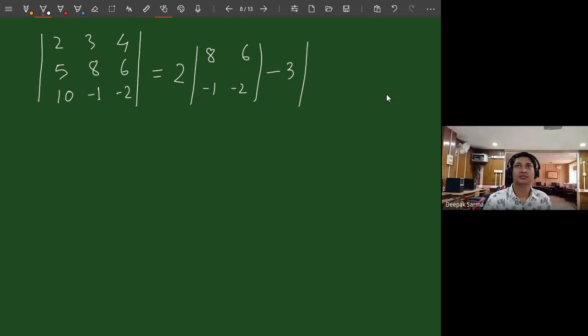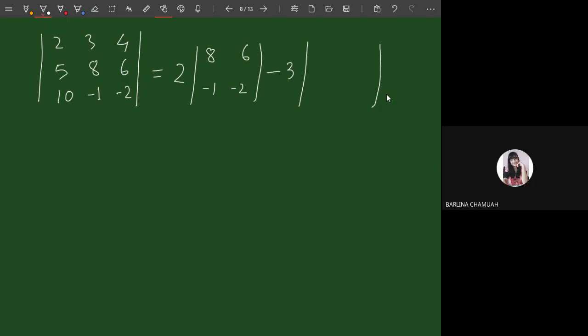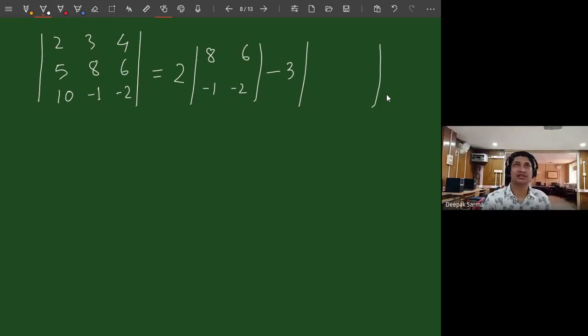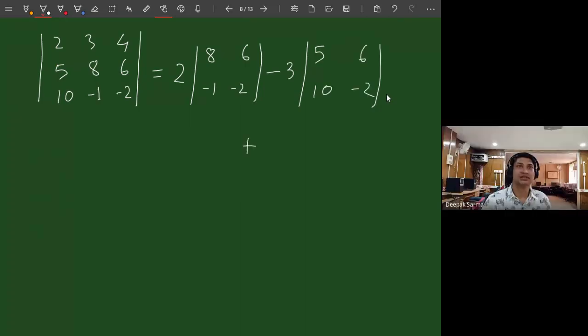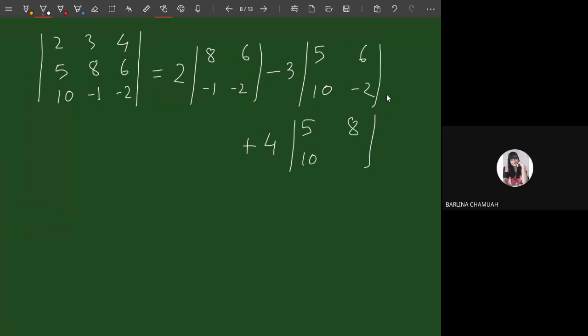Okay, so now 3. Remove the row and column where 3 is present. 3 is present in the first row and second column. So if I ignore the first row and second column, what do I have here? 5, 6, 10, minus 2. The last term is plus, it is 4. So I have to ignore the row and column where 4 is present. That is, I have to ignore the first row and third column. So what do I have? 5, 8, 10, minus 1.